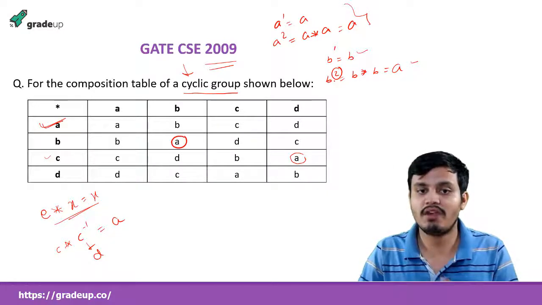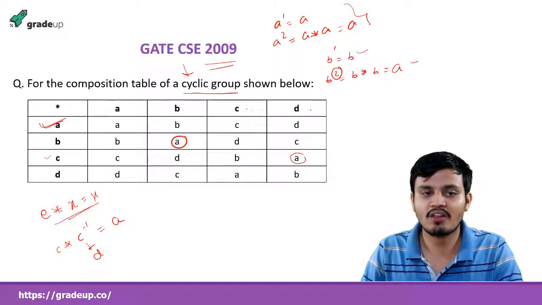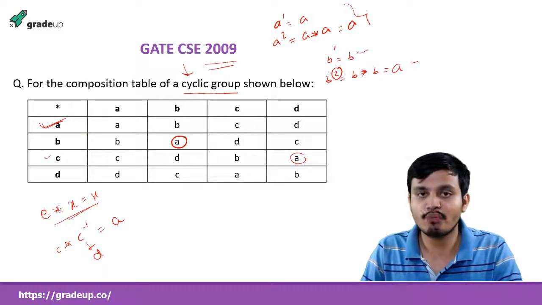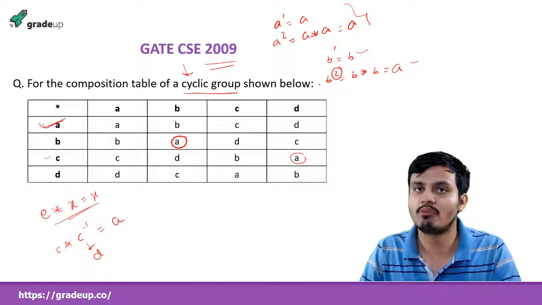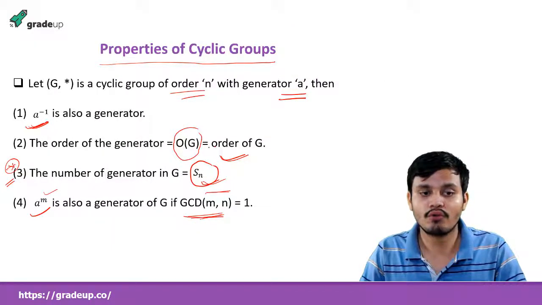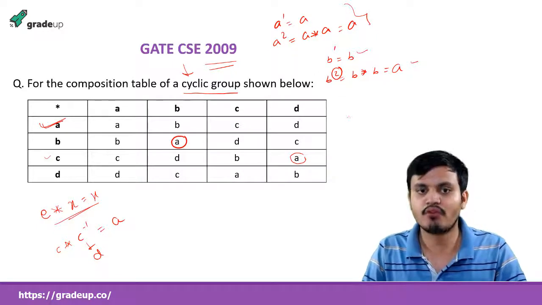Remember that order of an element, I told you earlier. And here how many elements are there? 4 elements. So the order of this group is 4, and the order of B is 2. So it cannot be a generator, because of the property that the order of a generator is equal to the order of G. So this is not going to be a generator, and I am not checking more for B.